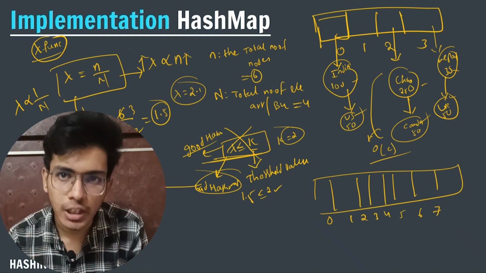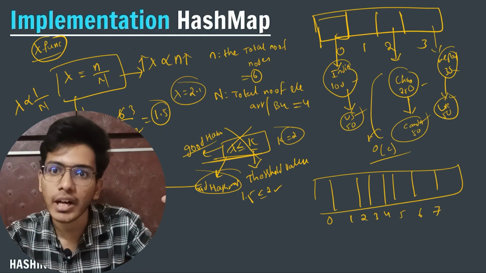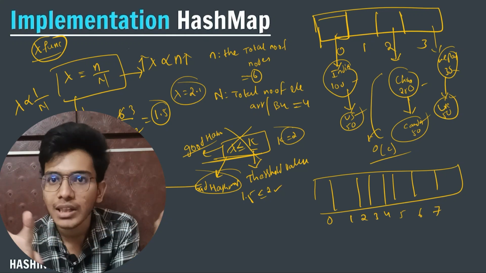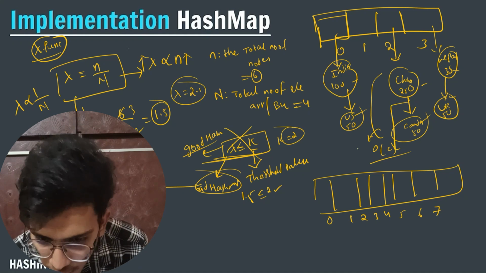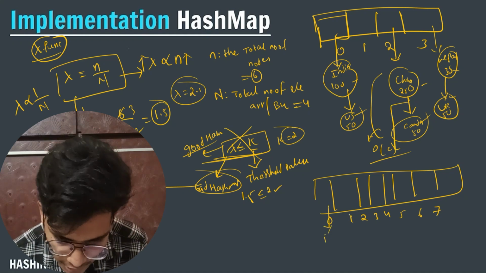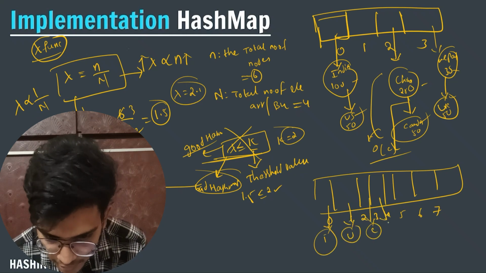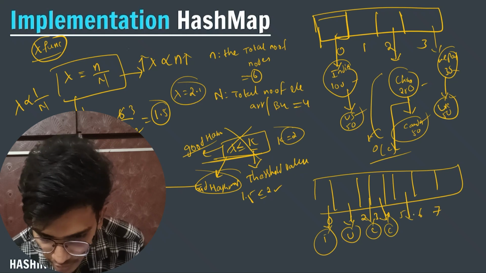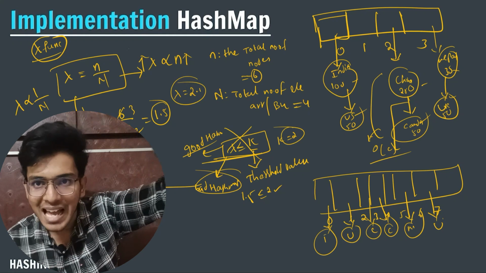Rehashing will increase the size of the array, and after that it will reshuffle the nodes and break this long chaining process. So India will come here, after that US will come here, after that China will come here, after that Canada will come here, similarly Nepal will come here, UK will come here. It will not make long chains.